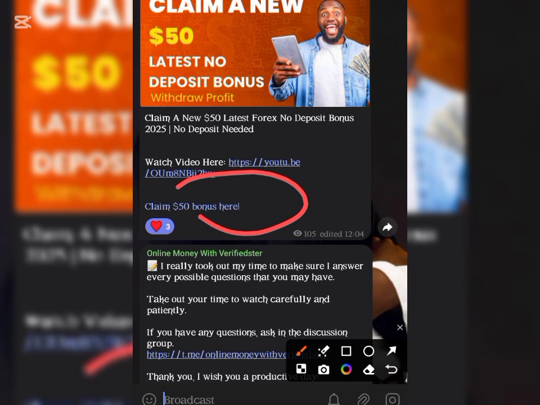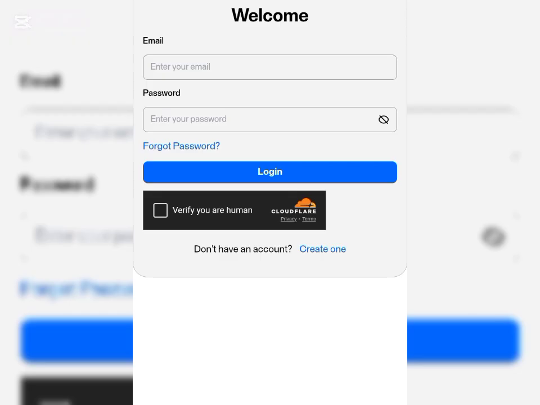Then after clicking on the link like this, it will bring you right to the platform. That's an interface where we'll be getting the profile account. So after clicking on the link, it will bring you right to this interface right here. This is how it's supposed to be. So if you've created an account with Aquafunded before, you just go ahead and log in.